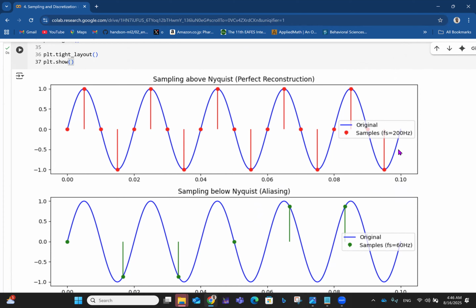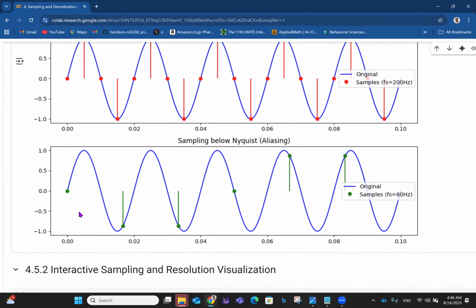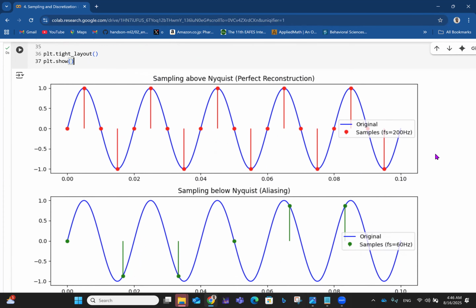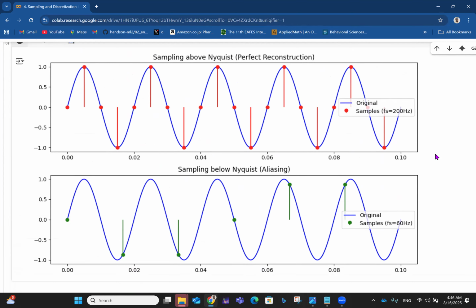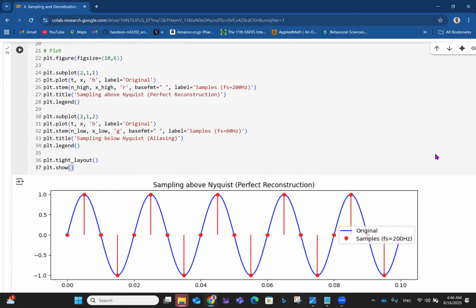But then if you sample below the Nyquist, you can see that for the first one, this is happening at logical points. But here now, this is just all over the place. You have this here, you have this here, you have this here. It's not following the same thing because we have aliasing taking place because we are sampling below the Nyquist rate, right? So that's what that shows us for Nyquist sampling and aliasing.